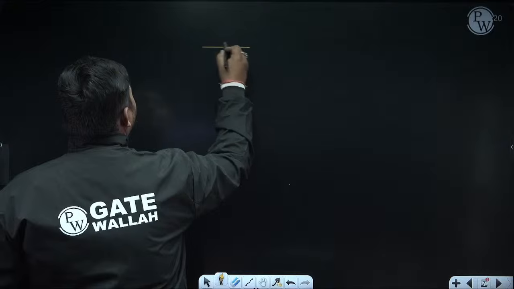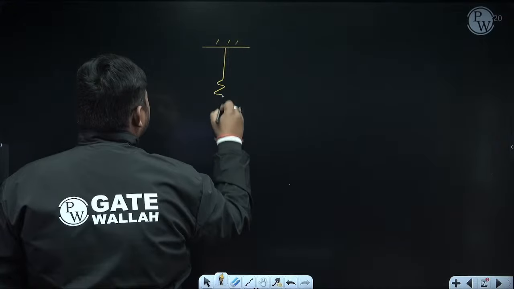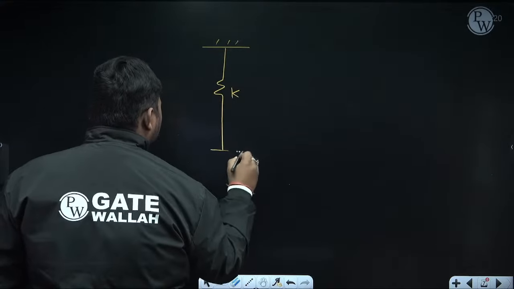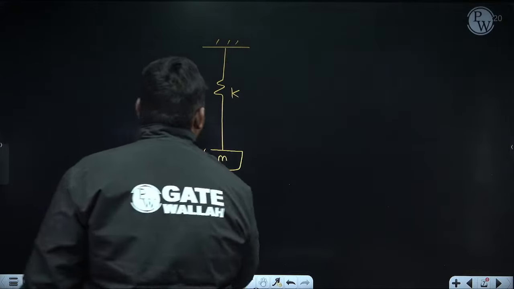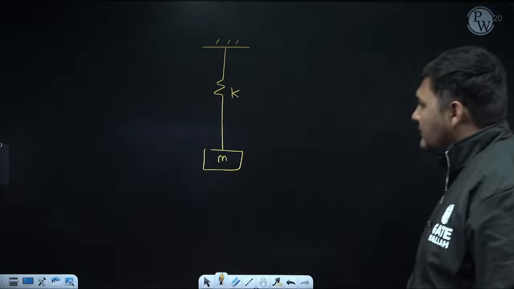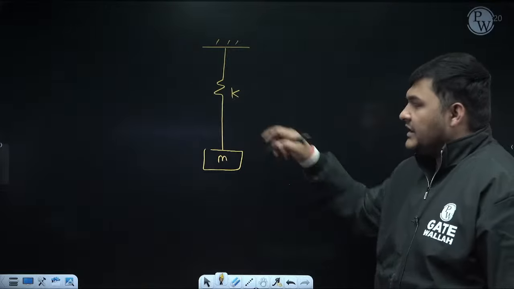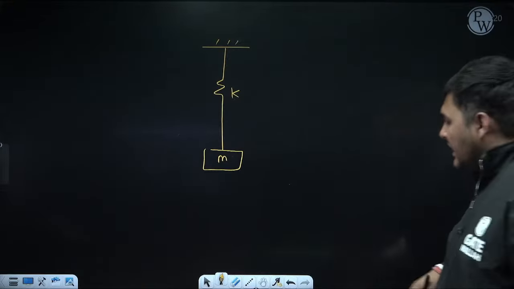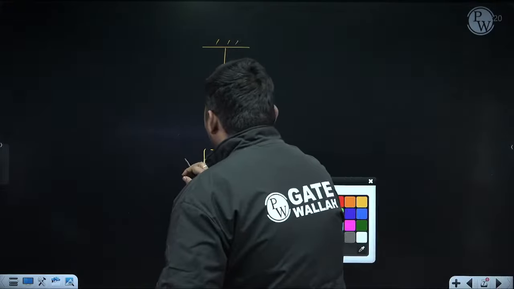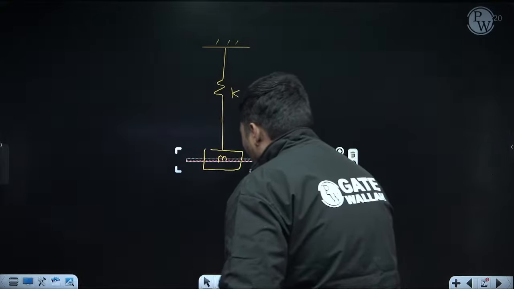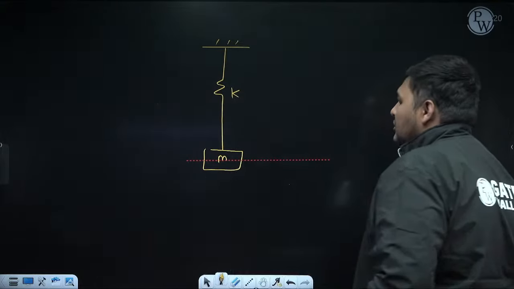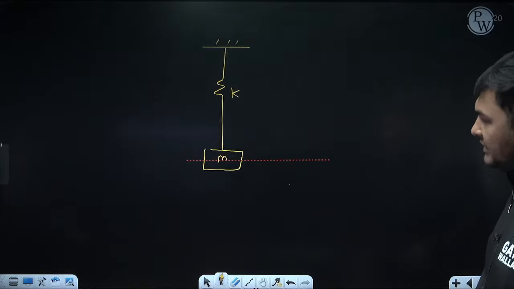Okay, see. Here, this is the spring. With this spring, a point mass m is attached directly and the mass is vibrating in this direction. Okay, but here what will happen: first of all, this is the mean position. For vibration we will disturb the mass from mean position, but that is a different thing.